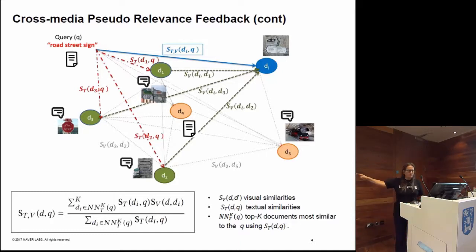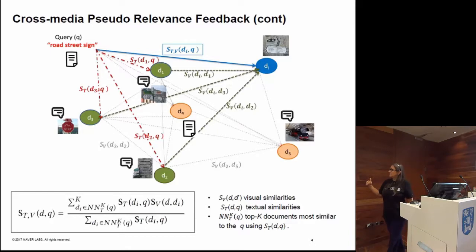But if you see the formula, you can see that if instead of taking the visual similarity between documents, we use the textual similarity between documents, then we get automatically a pure textual run. And exactly that was our second run. Also, if you assume that the Flickr rankings provided are visual rankings, then instead of using the textual similarity at the beginning, we use the Flickr similarity, and we can also get a visual run. So all our first three runs were based on this formula.